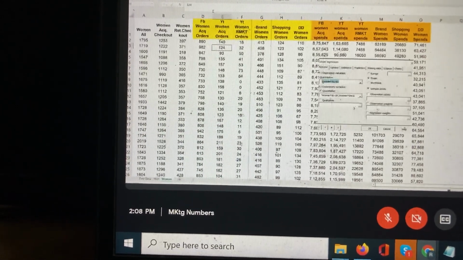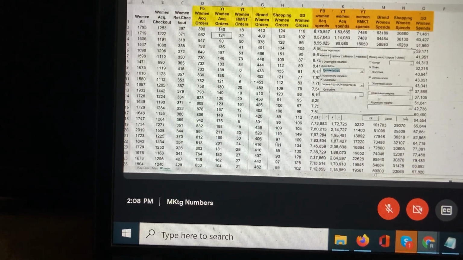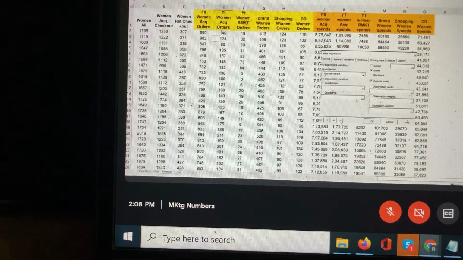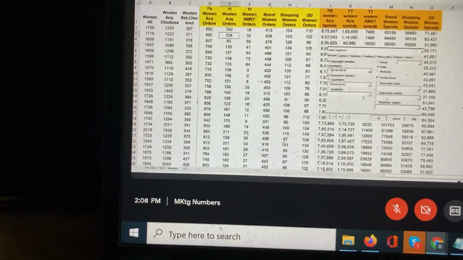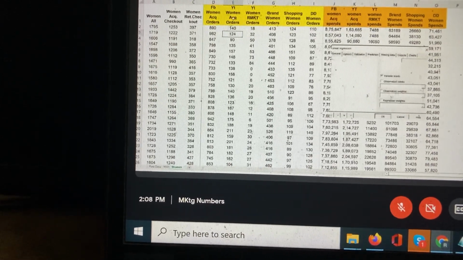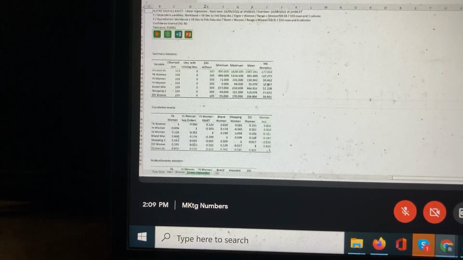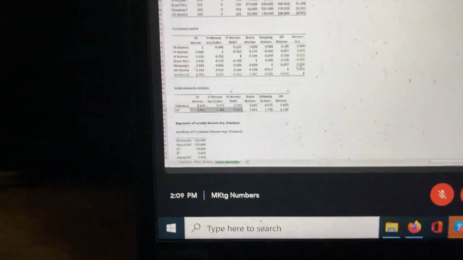So I'm saying, okay, let's just look at women acquisition checkouts and all of the channels, right? So FB acquisition, FB, YouTube acquisition, YouTube retention, brand shopping, DD. So first I've done that, right? And then we have all less than 5. So this is great. I don't have to worry about this.